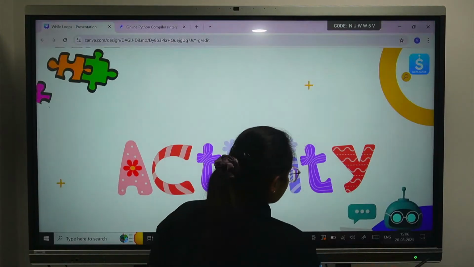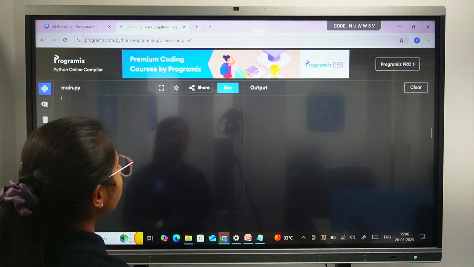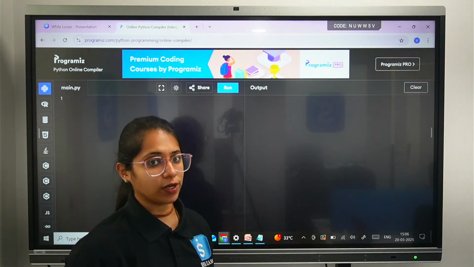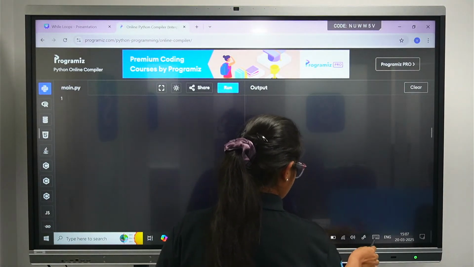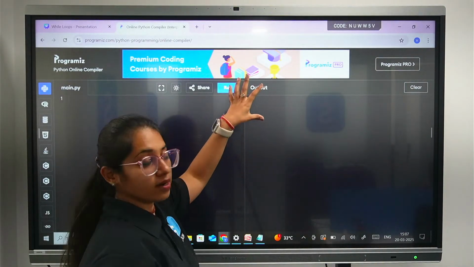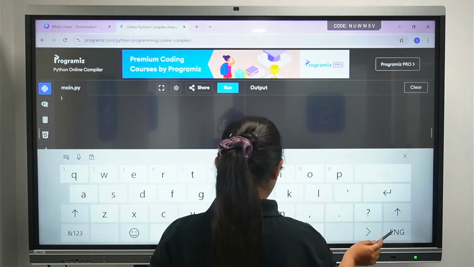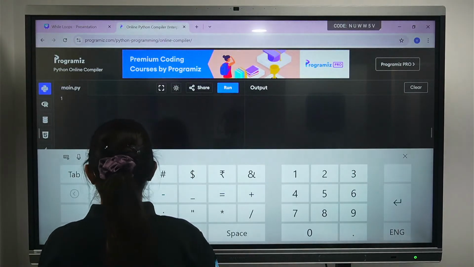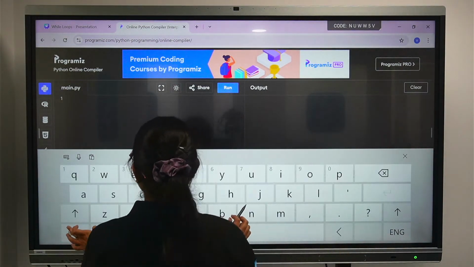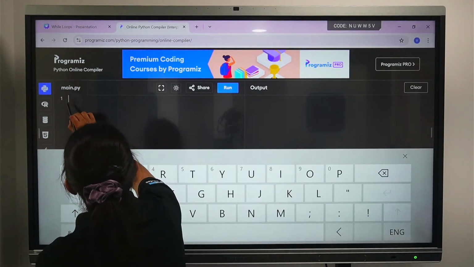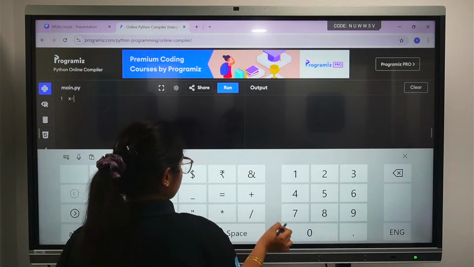So we'll be going to our programmers platform. Now let's see how we are going to execute this while loop practically. For that, first of all, let's see an example. If I want to print the numbers in proper order, how can we do that? We will declare x equals to 0.